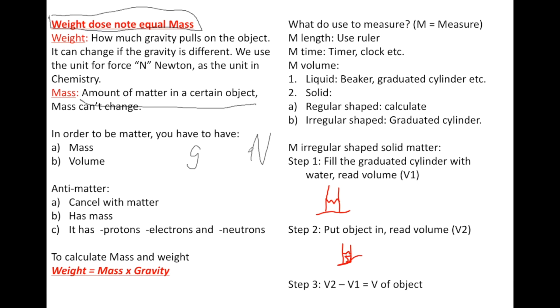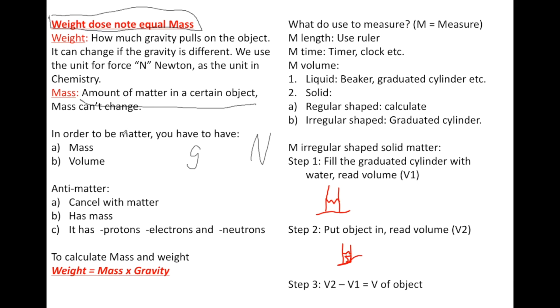But weight measures how much gravity pulls on that object. For example, if you bring a stone that has a certain mass to the moon, which has less gravity than Earth, then gravity is going to pull on the stone less. So the stone's weight is going to be less. That's why astronauts weigh less when they're on different planets. And that is the basic concept of mass and weight.